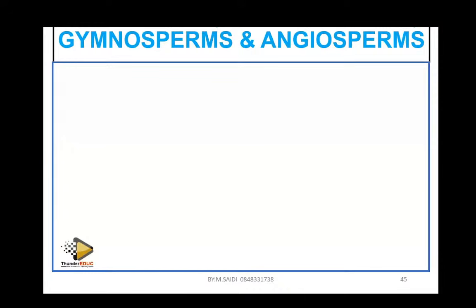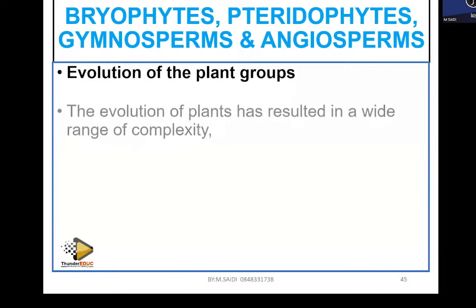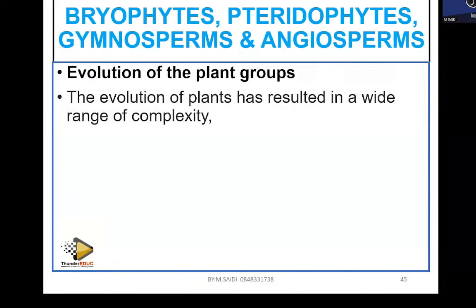All right, let's look at the evolution of these plants. Where did they start from and where are they? Which one is most adapted and which one is the least adapted? Evolution of plants. Here we are going to say that evolution of plants has resulted in a wide range of complexity. It means that the organisms evolve from a simple to a more complex organism. When you talk about evolution, evolution is increase in the complexity of an organism. The organism becomes more complex as time goes on.